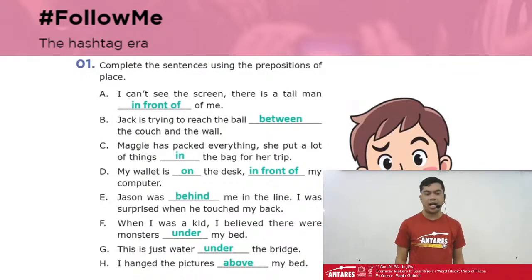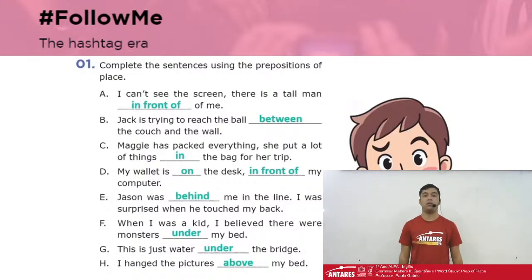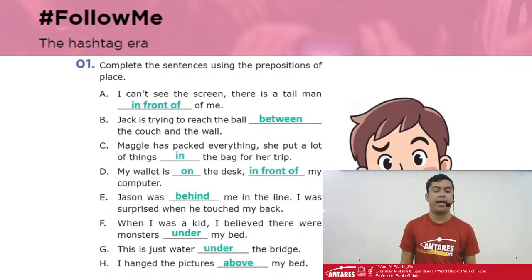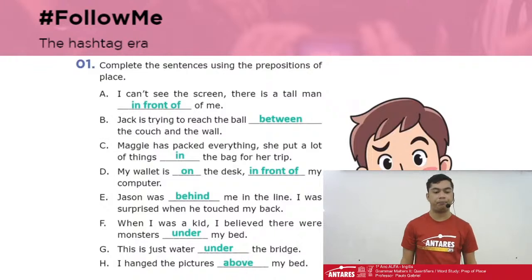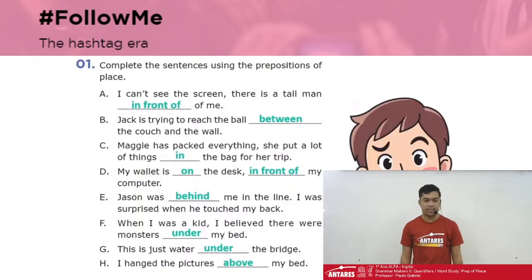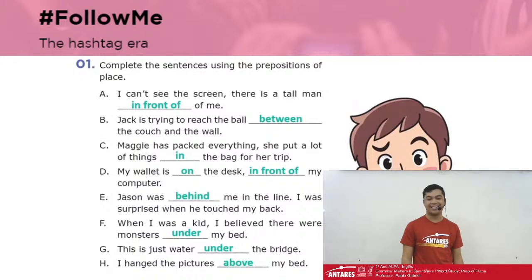I was surprised when he touched my bag. Behind is the only possible way because it means that this person was behind me. Letter F, when I was a kid, I believed there were monsters under my bed. Who never, right?